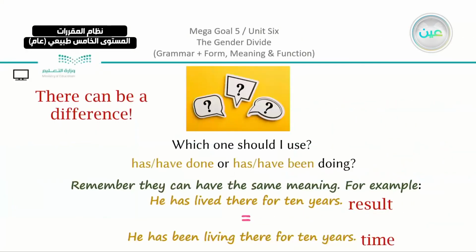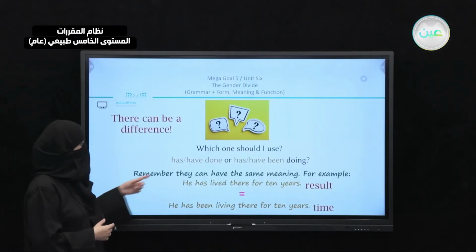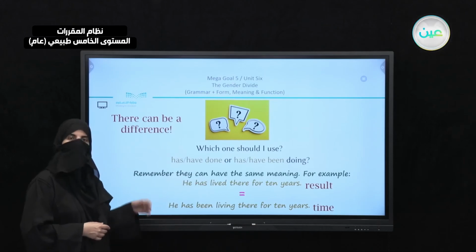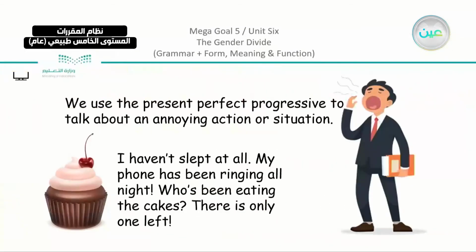So here we said that they are two structures, but they can have the same meaning. For example, here, he has lived there for 10 years, or he has been living there for 10 years. It can have the same meaning, but actually one focuses on the action or the result, which is going to be the first one, the present perfect simple. And the present perfect progressive focuses on the time of the action more. So here you have to concentrate on what you have in the sentence.